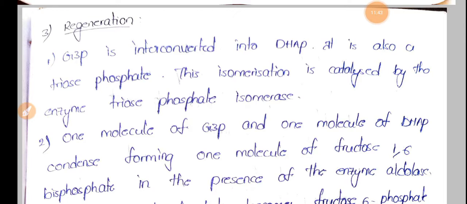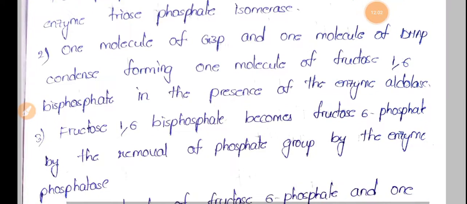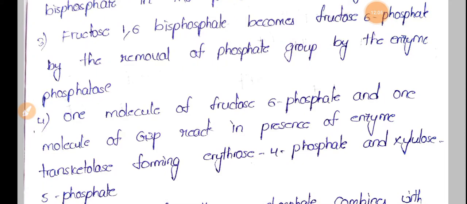6-phosphate, and here this fructose 6-phosphate will react with the fourth glyceraldehyde 3-phosphate molecule to form erythrose 4-phosphate and xylulose 5-phosphate. Here this reaction is catalyzed by the enzyme transketolase. And next, of this erythrose 4-phosphate and xylulose 5-phosphate, here only erythrose 4-phosphate will again